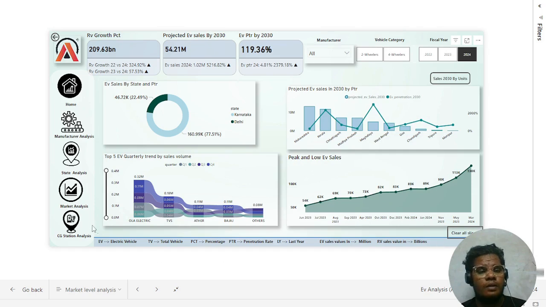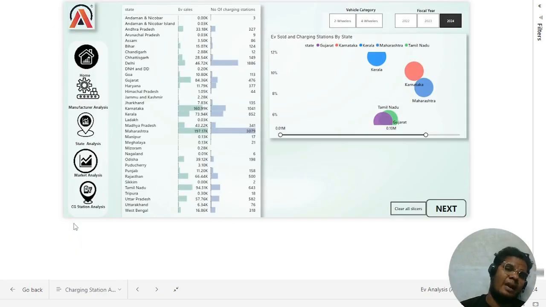Next we are going to take the charging station analysis, because most of the states are there, but how many charging stations do we have? We already have that many vehicles, nearly 2 million EV vehicles, but how many charging stations are there? That's why we draw some of these things.